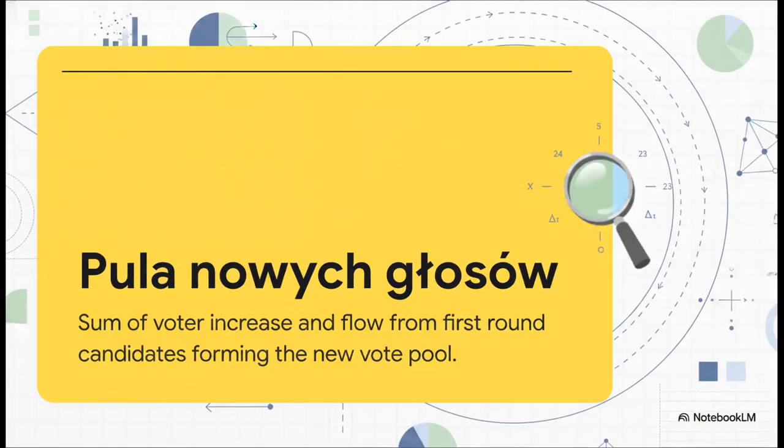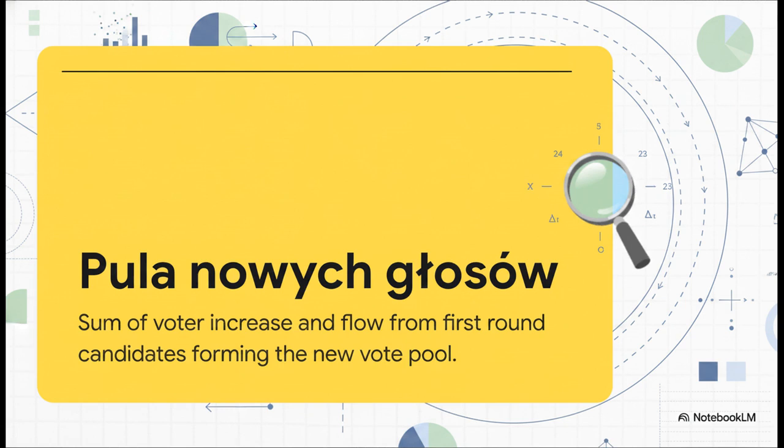To really begin our investigation, we have to understand the core metric the auditors used to analyze the municipal and county data. Because, you see, when you're looking for anomalies between two rounds of an election, you can't just look at the final score. You have to look under the hood at the exact mechanics of where the new votes actually came from. So the absolutely crucial point here is understanding this pool of new votes, which represents the exact cache of votes up for grabs between the two final candidates. In the source document, they call this pula nowych głosów.